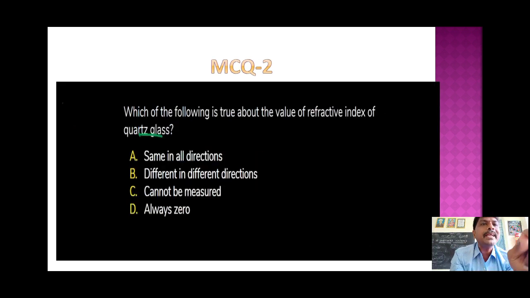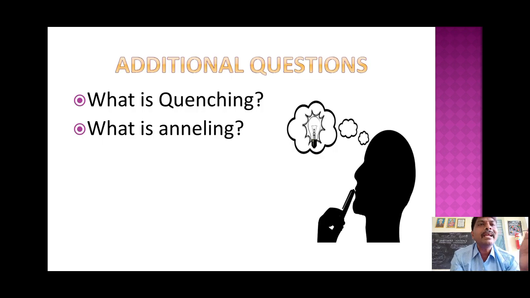Which of the following is true about the value of the refractive index of quartz glass? Already I told you quartz glass is an amorphous solid. Amorphous solids have physical properties that are the same in all directions because amorphous solids are isotropic. So what is the answer now? The same in all directions, because refractive index is a physical property. Very good.